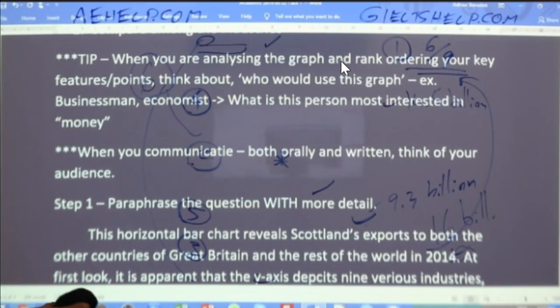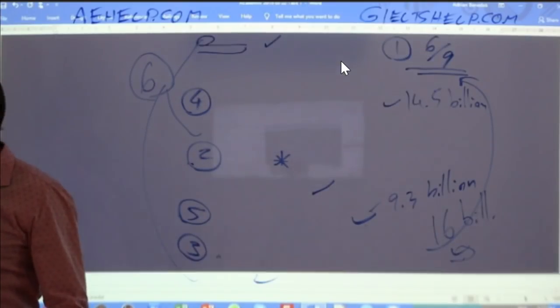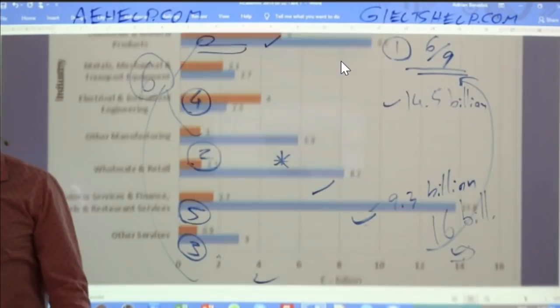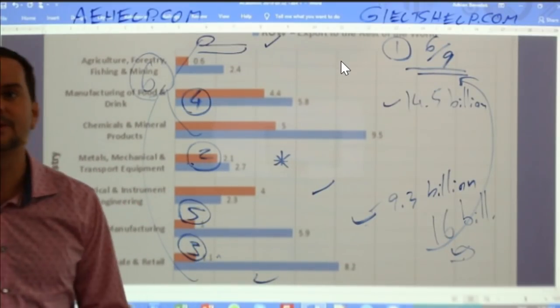All right, students, so you have these points in mind. I'll draw that up again just so you can see it, and then let's write the analysis. Let's write the body paragraph. So keep that in mind, okay?